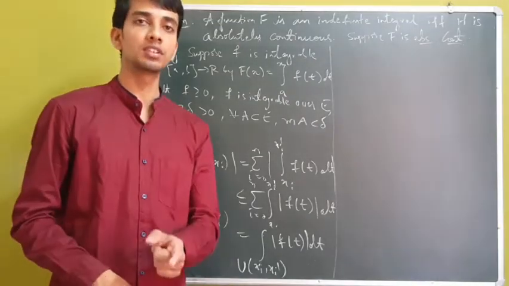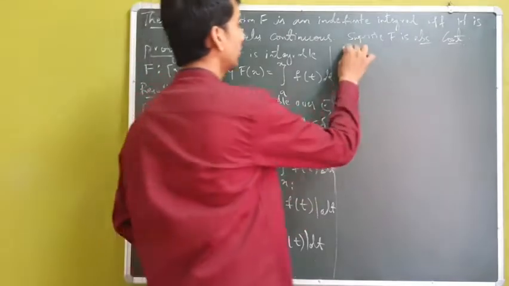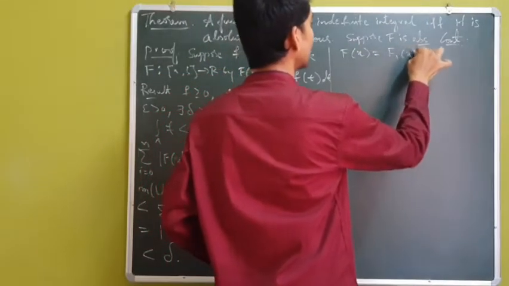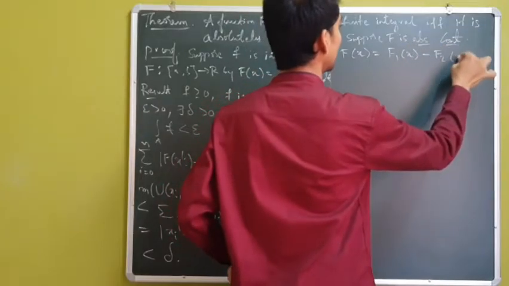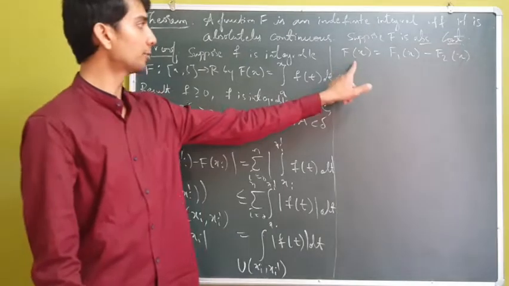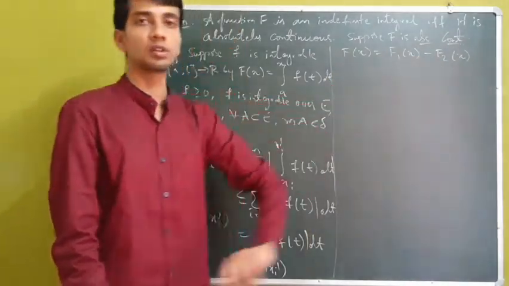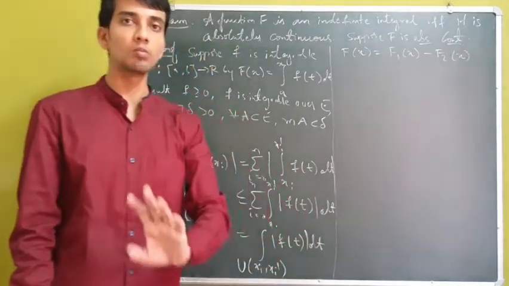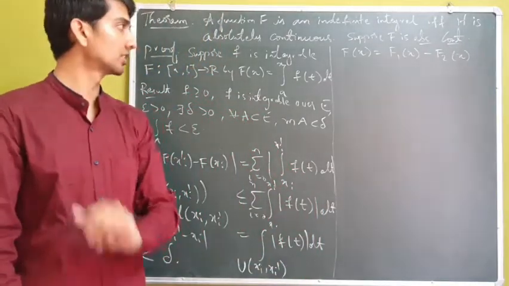Again, by the decomposition theorem, a function of bounded variation can be expressed as the difference of two monotonically increasing functions. So I can express f as a difference of f1 and f2, where f1 and f2 are two monotonically increasing functions.